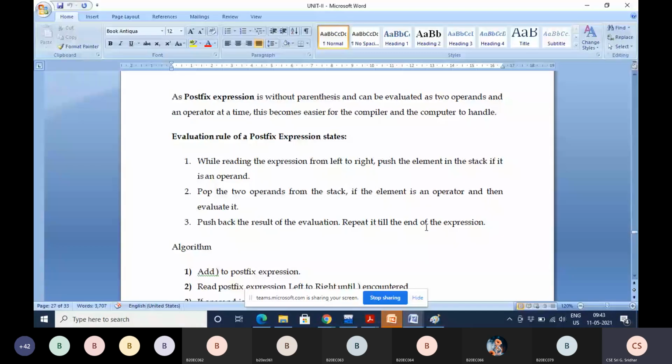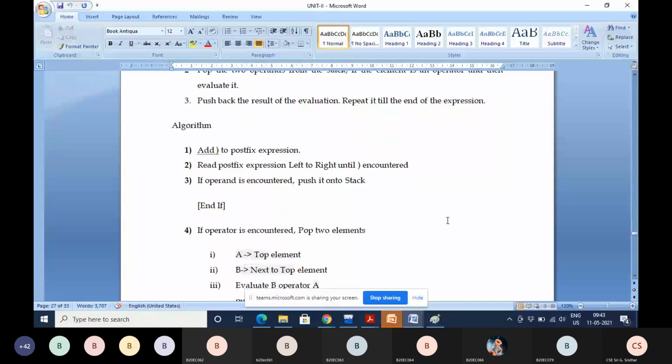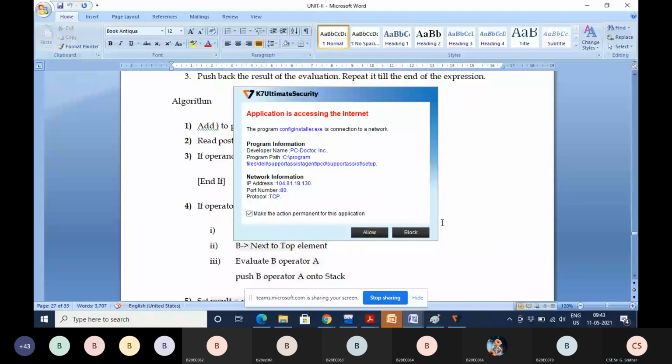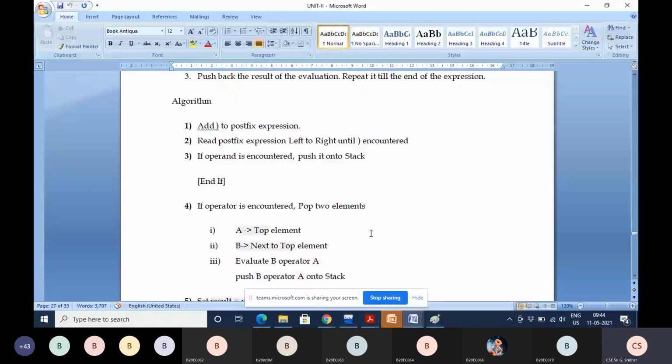Now you see the algorithm. Whenever you want to implement, means you want to write a C program, then we have to use this algorithm in order to implement this evaluation of postfix expression.